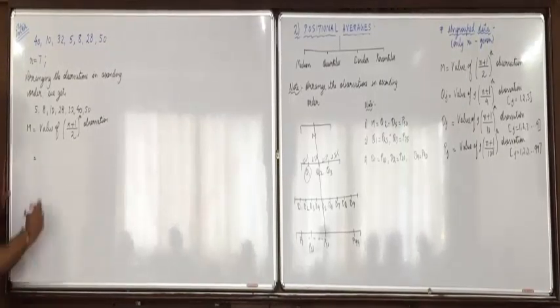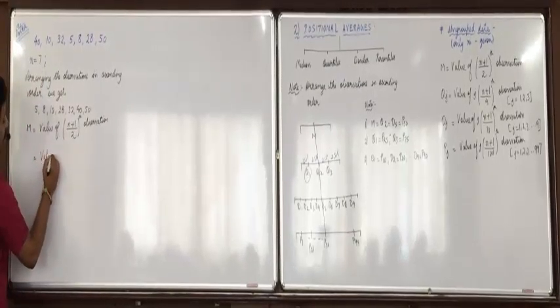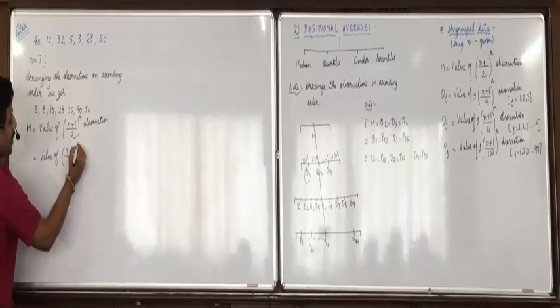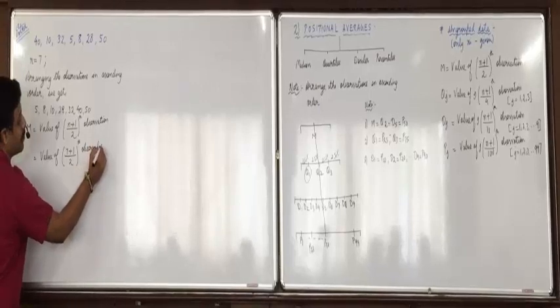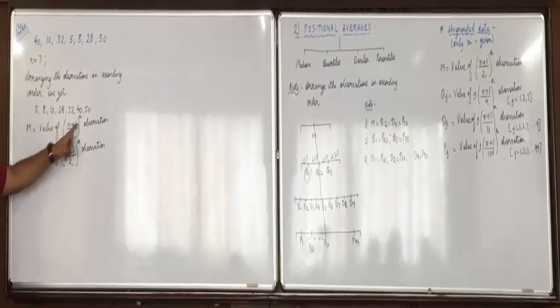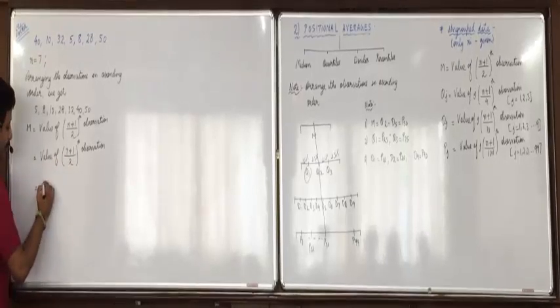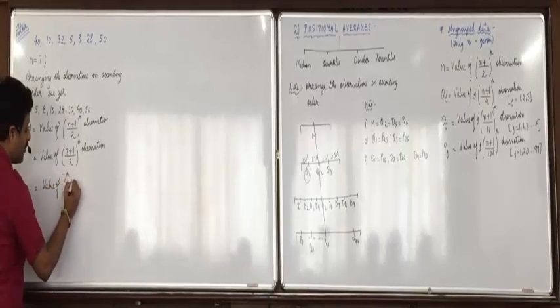Did you write this? Now n is 7. Write the value of (7 plus 1) divided by 2th observation. Yes, no comments in between. N is 7, so (7 plus 1) upon 2th observation. Now 7 plus 1 is 8, 8 divided by 2 is 4. Value of 4th observation.